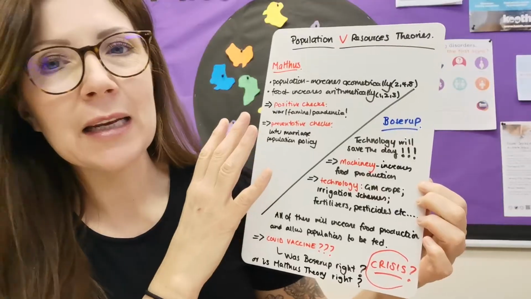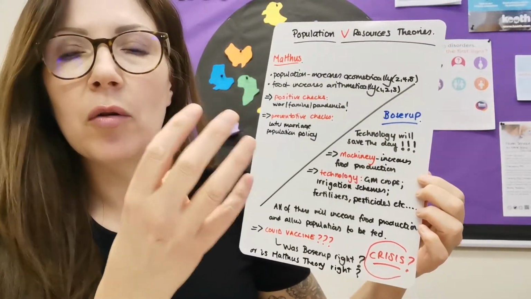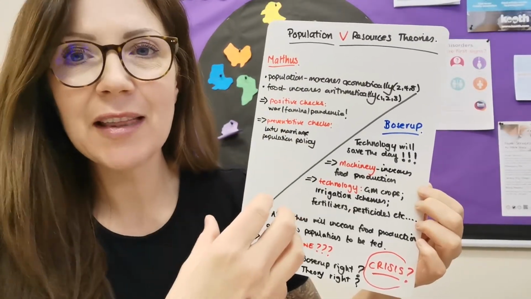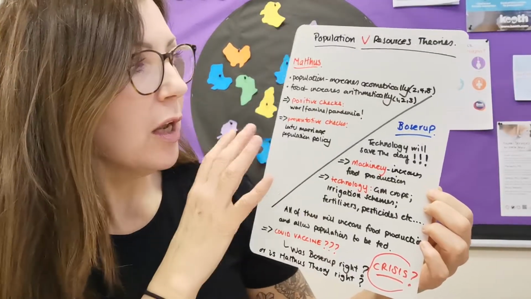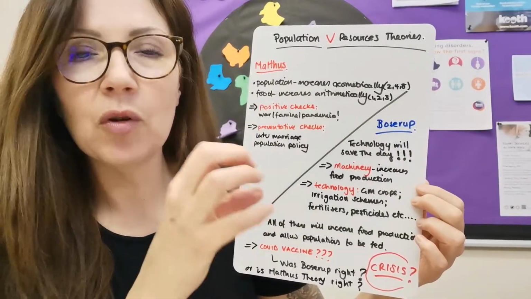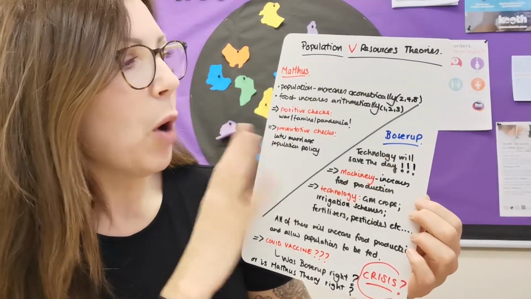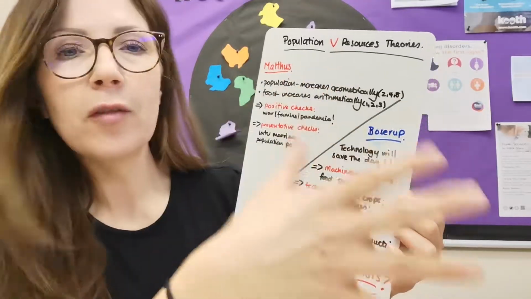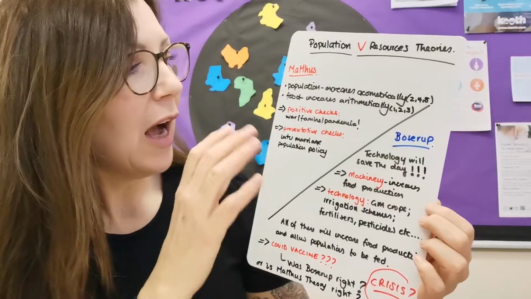So what Malthus is saying is that population will always outgrow the amount of food that we make, and we'll always have issues. We will always have deaths in a population, whether that's a human population or an animal population, because of the way that food and animals and human beings grow. So what he's saying is that population increases what we call geometrically. So that's 2, 4, 8, 16, 32. So that gets bigger very, very quickly.